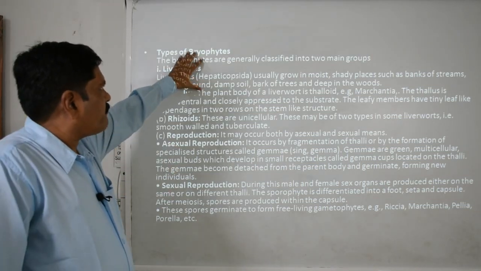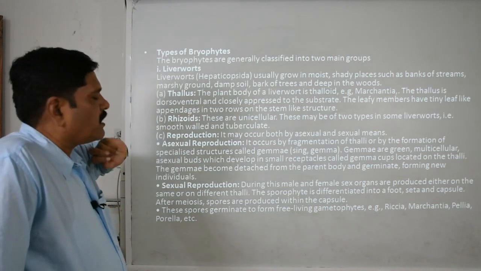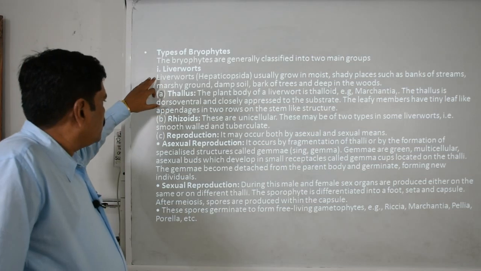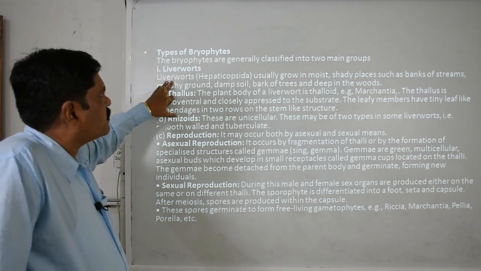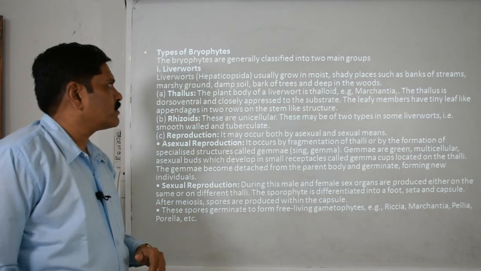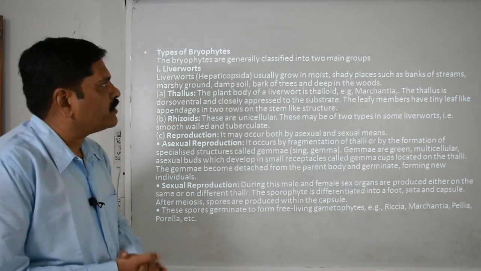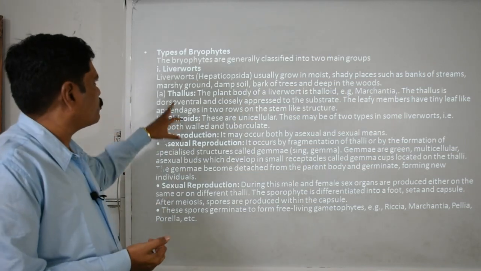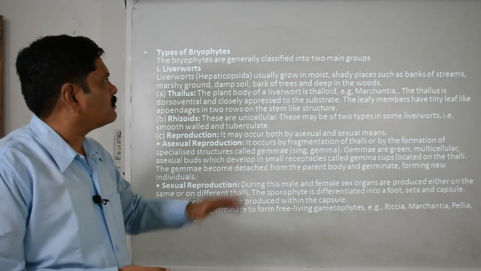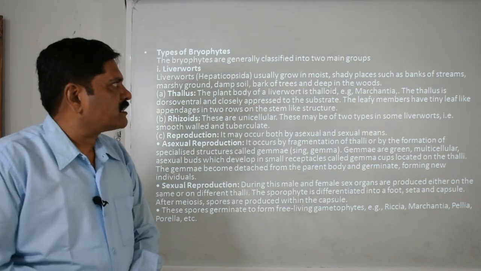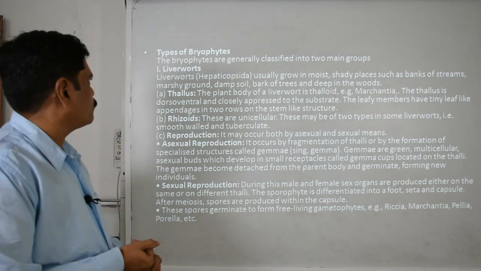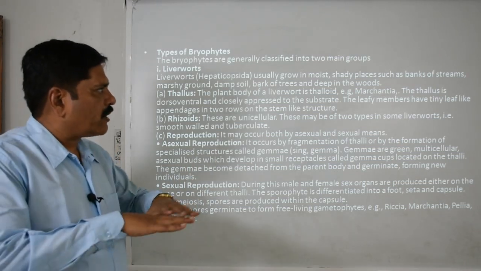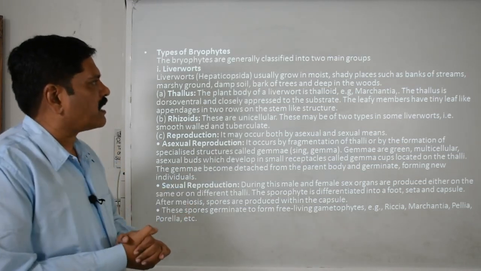Clear? Bryophytes are further divided into two categories: the liverworts and the mosses. Liverworts are called Hepaticopsida. They grow on moist, shady places or at the banks of streams, on marshy ground, damp soil, the bark of trees and even deep in the woods. The thallus is thalloid in nature. A very good example is Marchantia.